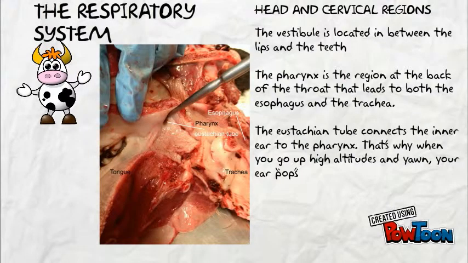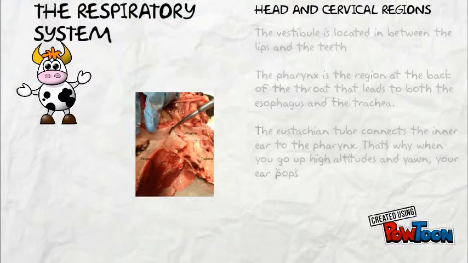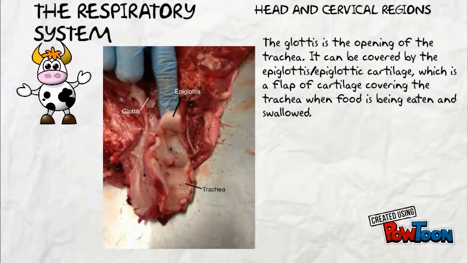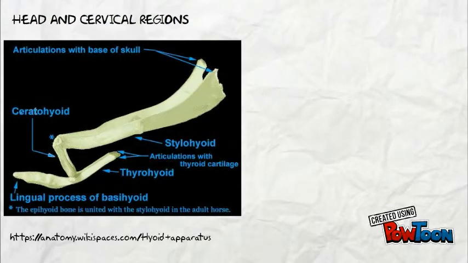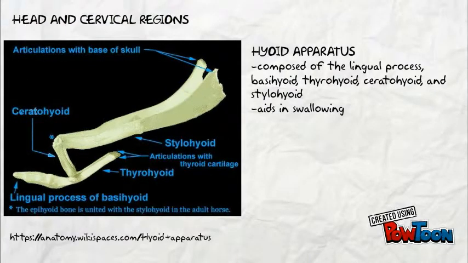The pharynx is a junction leading to both the esophagus and the trachea, and the eustachian tube connects the inner ear to the pharynx. The glottis is the opening of the trachea, and when food is swallowed, the epiglottic cartilage covers it. The hyoid apparatus is composed of the lingual process, basihyoid, thyrohyoid, ceratohyoid, and stylohyoid, and aids in swallowing.